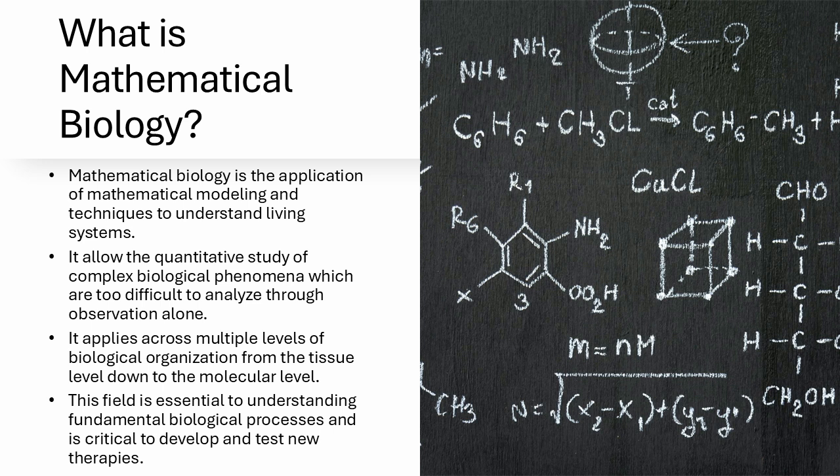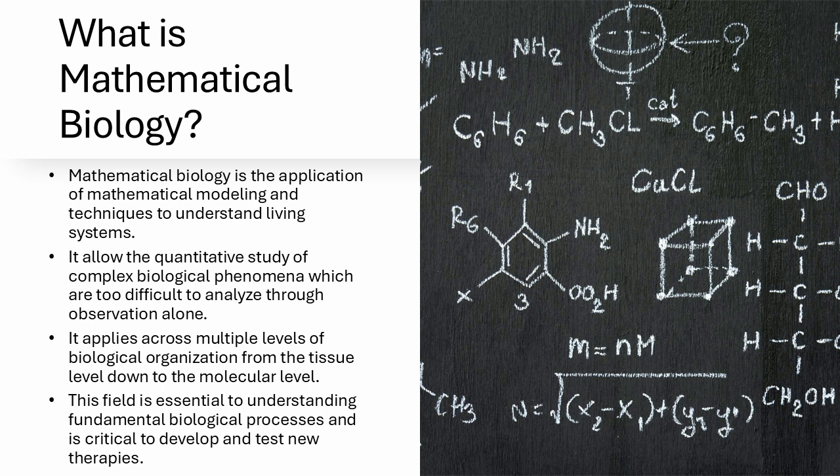Mind-blowing. And we can go even further to the molecular level, where we're looking at the building blocks of life: DNA, RNA, proteins, and small molecules. Mathematical models can describe how these molecules interact. Think about how a drug binds to its target, or how DNA sequences influence gene expression. Like the language of life. At its most fundamental level, yes. So how do these models actually work at this molecular scale? Well, one area is enzyme kinetics, understanding how enzymes speed up chemical reactions in our cells. Mathematical models, like the Michaelis-Menten model, help us quantify these rates, which is important for everything from digestion to drug metabolism.